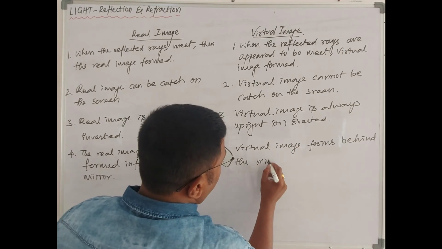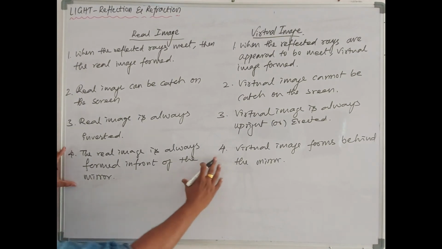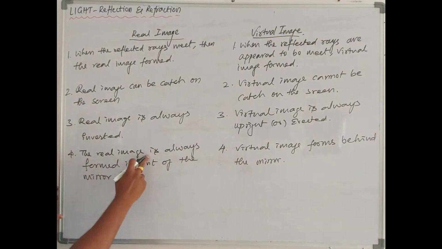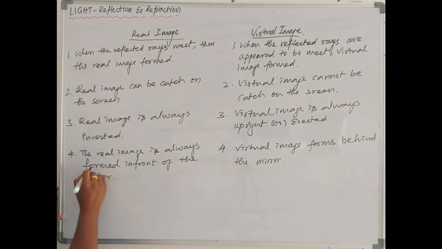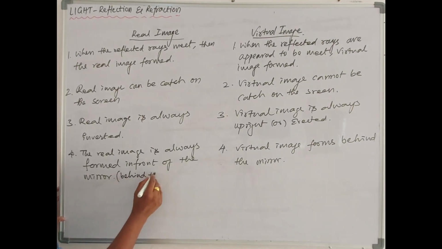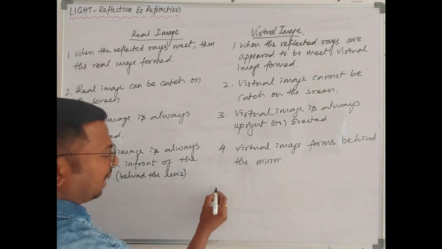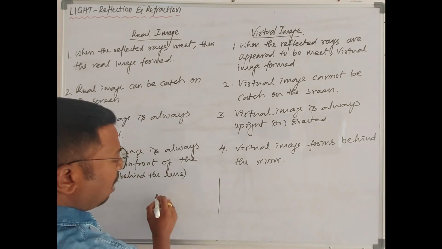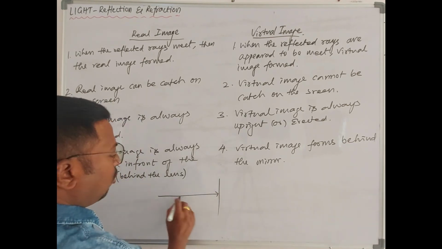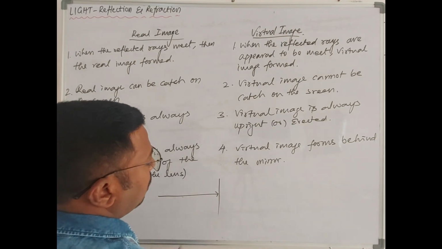Whereas if you take a lens, in case of a lens this fourth condition is going to change. The real image is formed behind the lens, meaning on either side of the lens. For example, if you keep a plain lens, the left side is where we have the source of light, and the image will form on either side.